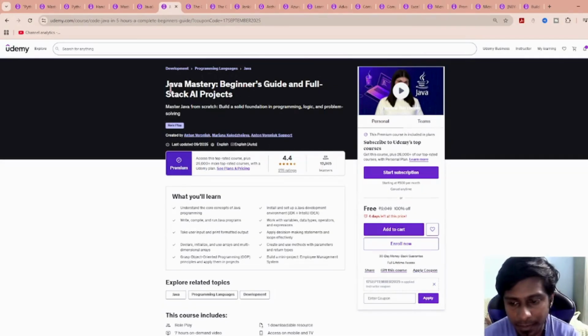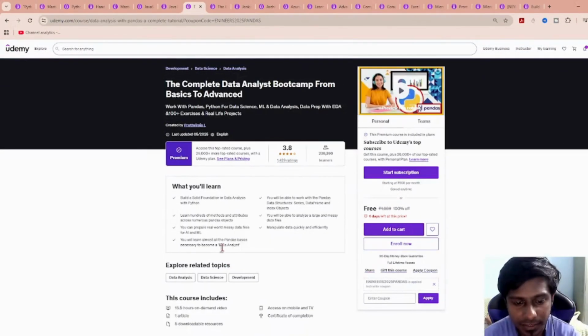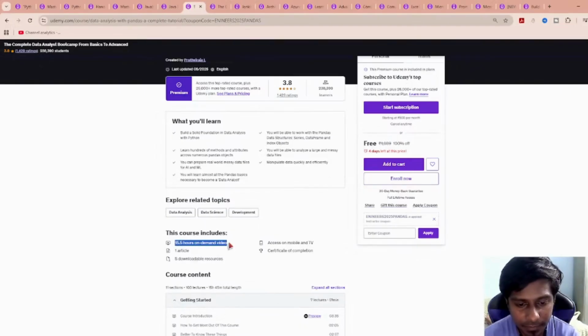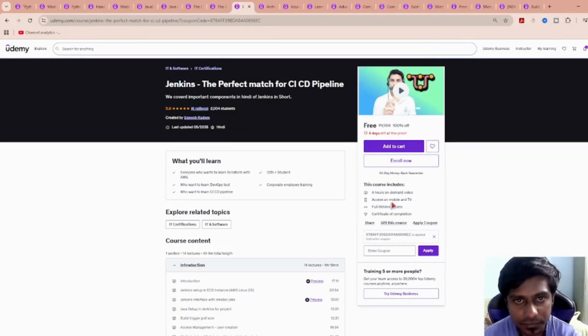Then there is a Java Mastery course, which includes 7 hours of course time. Then comes the Data Analyst Complete course from basic to advanced. It has 15.5 hours of course. Then it comes to Git and GitHub, which has a 6.5 hours course.